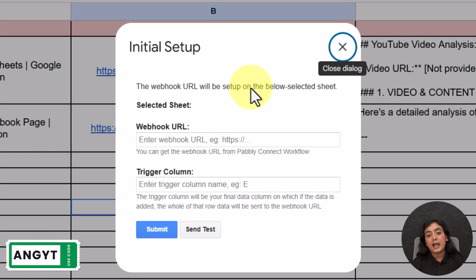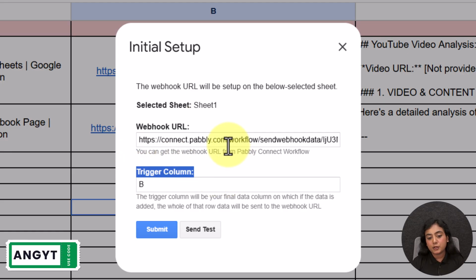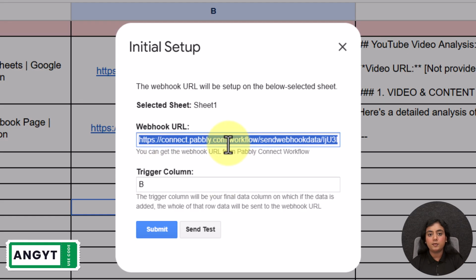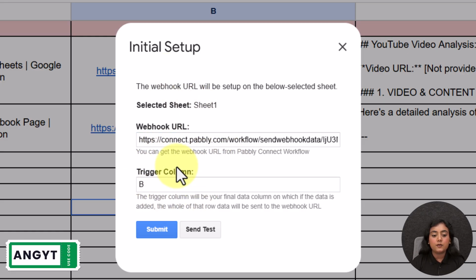Now after coming to the dialog box of initial setup, it is asking for the webhook URL and the trigger column. To have the webhook URL, copy the URL from the workflow that we have created and paste it in this field. After that, you have to enter the trigger column. Now, the trigger column is the last data column where you are manually entering the data from your end. I am entering the link in column B after entering the title. So, this is my last data column.